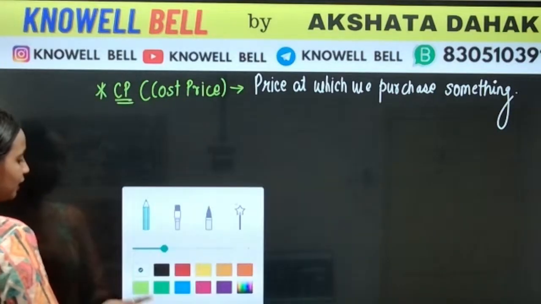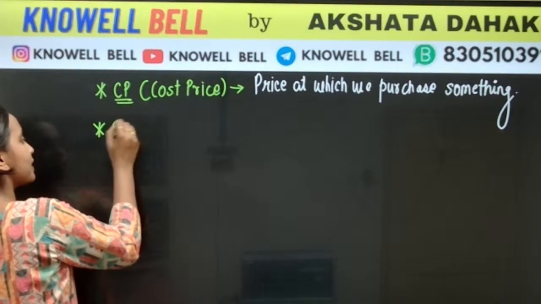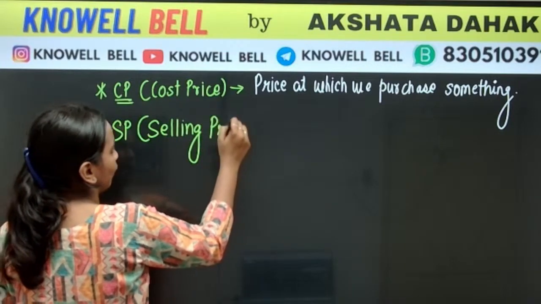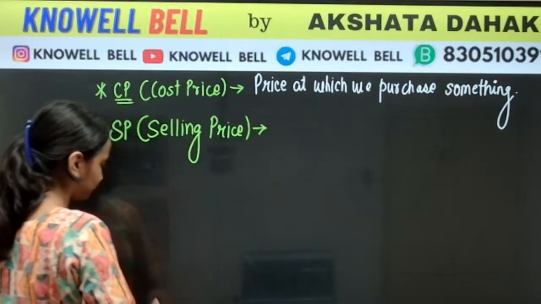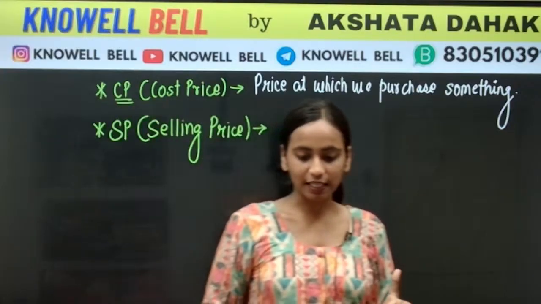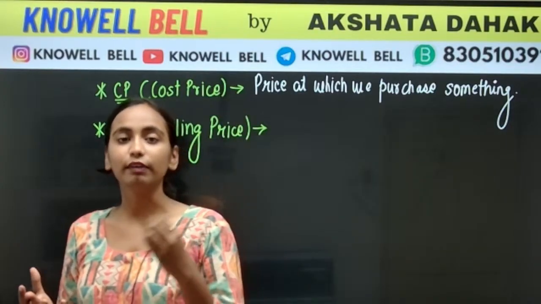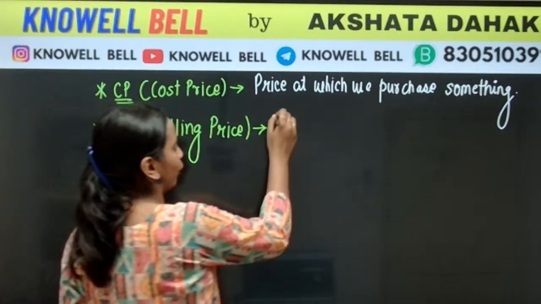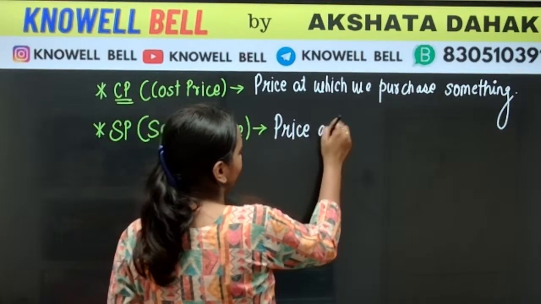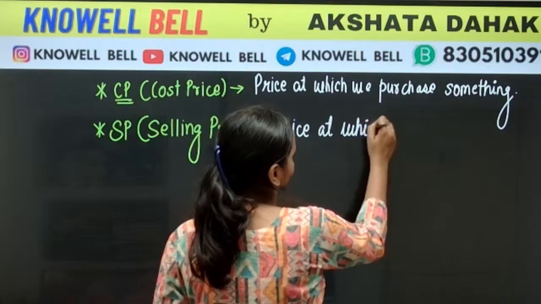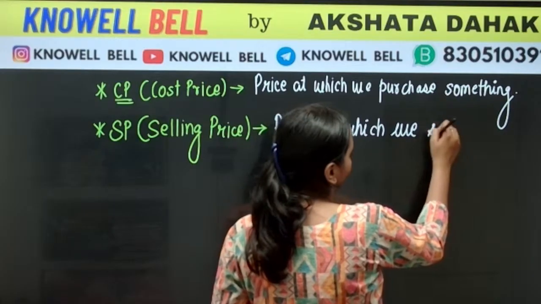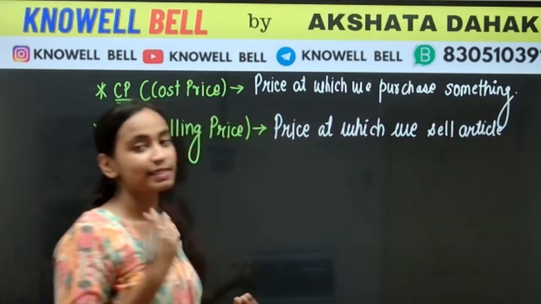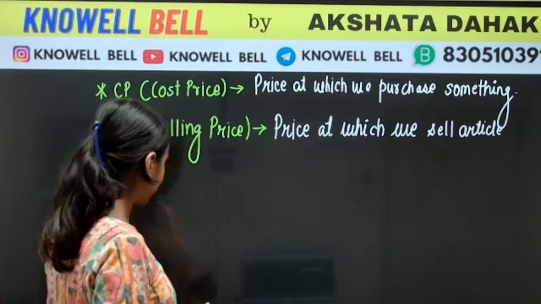The second important one that we have over here is SP. What is the meaning of SP? SP refers to selling price. Now, what is the meaning of selling price? As the name indicates, when we are selling something, the price at which we are selling something, what do we call that price? We call it selling price. The price at which we sell any article, we call it selling price.